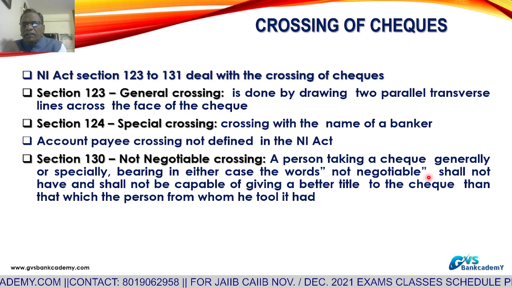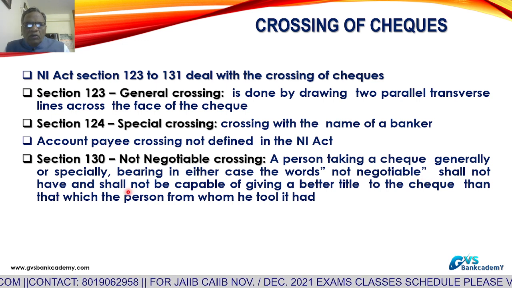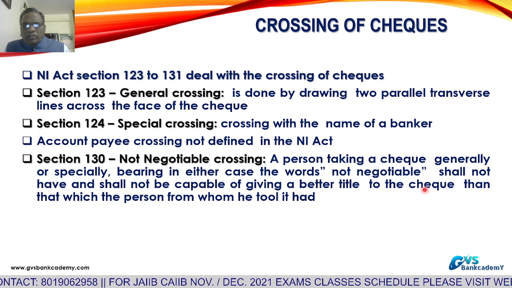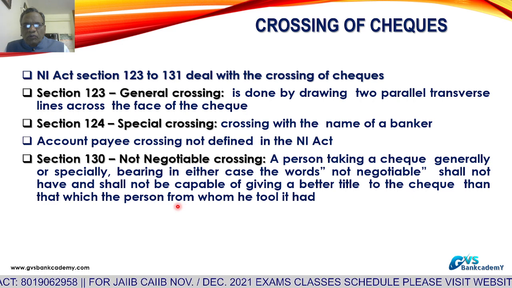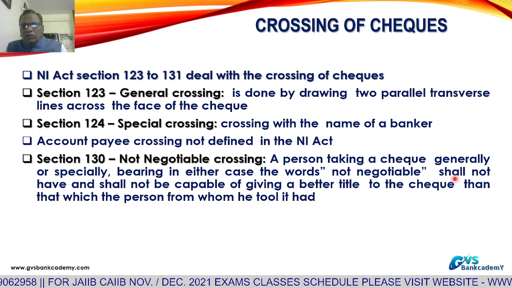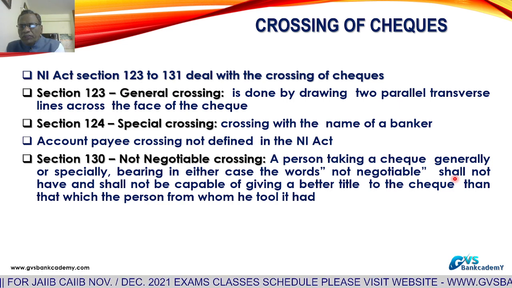What is the hint? The others shall not have and shall not be capable of giving a better title to the check than that which the person from whom he took it had. It means that the transferor who is transferring the check cannot give a better title to the transferee.